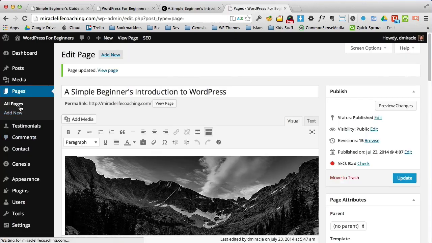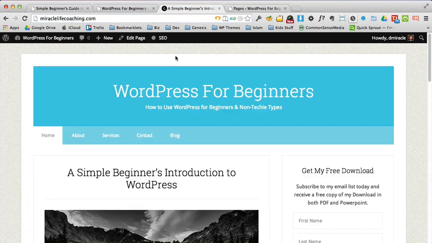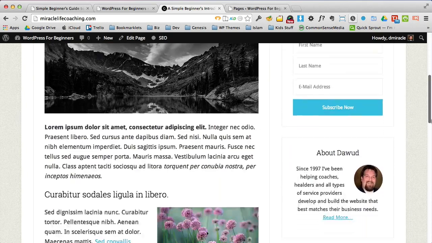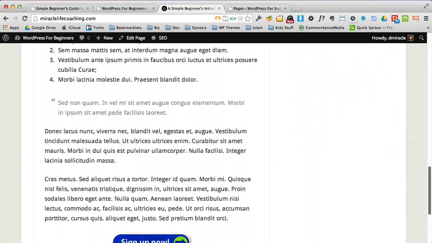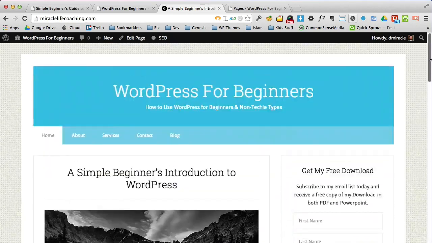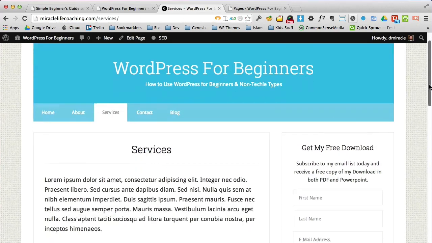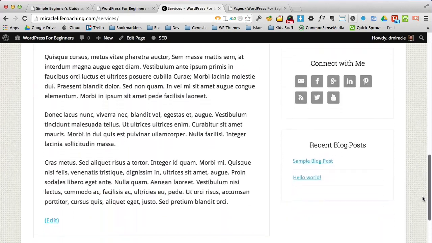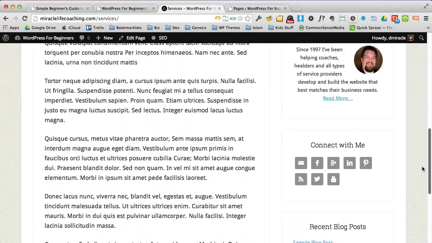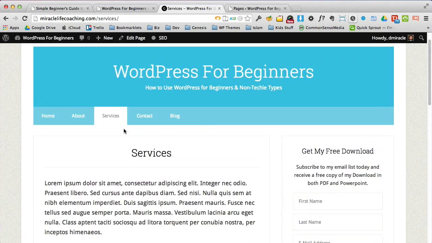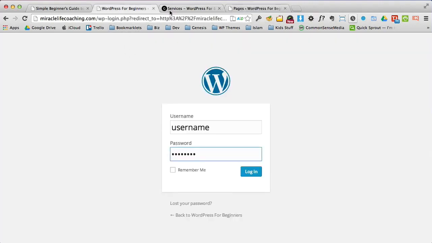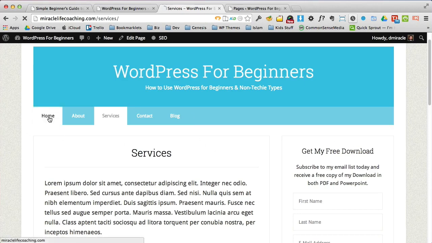So let's actually work on the services page. Let's go back here and I'll show you this. So here's our home page, and I'll scroll down kind of quickly through it. Okay. And then here is our services page. And what we're going to do is we're going to make our services page look close to what the home page looks like. Right now you see I just loaded some text in here, but we're going to make it close. I can't make it exact because it'll take too long to be that specific, but let's just make it look kind of close to the home page.